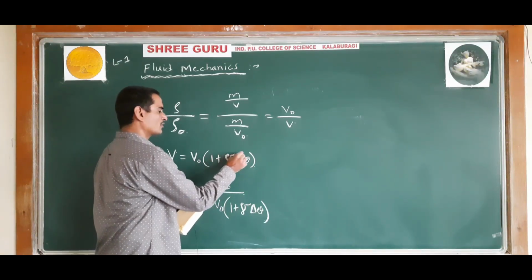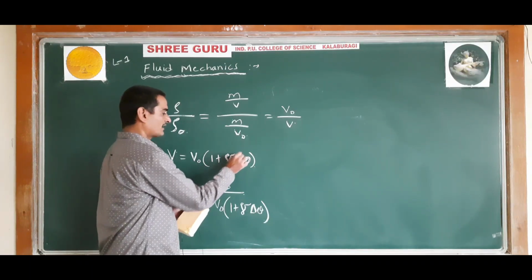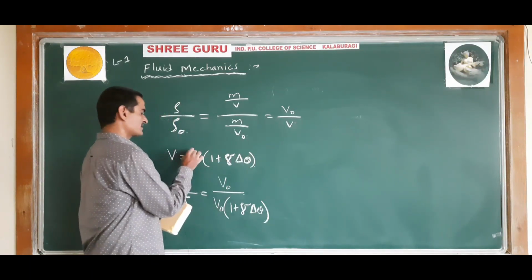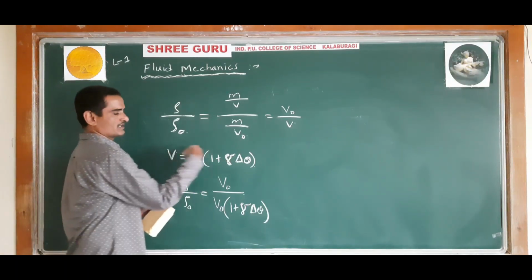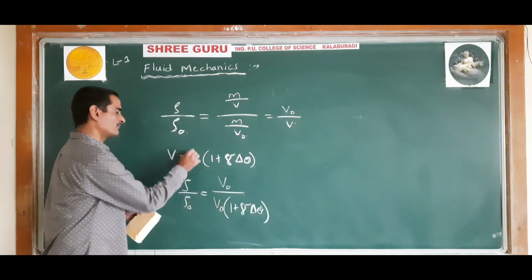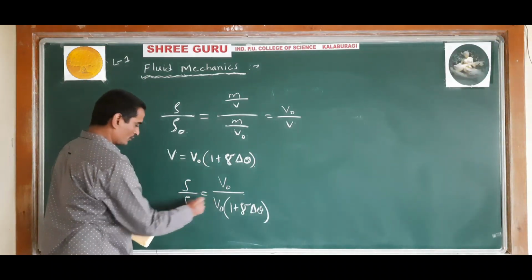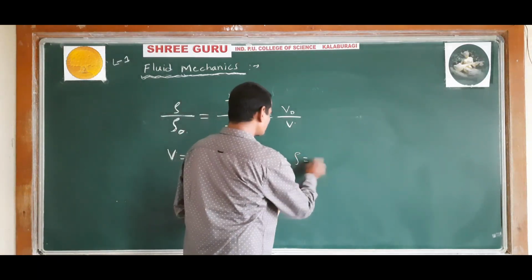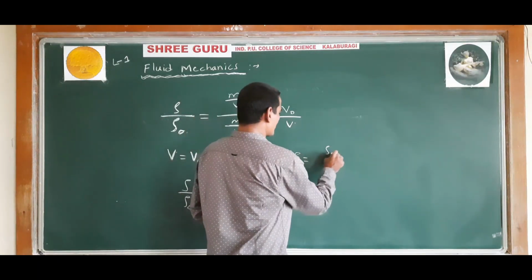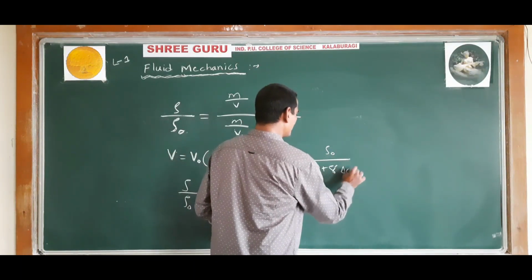Delta theta is the change in temperature. V is the volume at a temperature and V naught is the initial volume, or volume at 0 degree Celsius. So rho divided by rho naught, V naught cancels. So you will get rho is equal to rho naught divided by 1 plus gamma into delta theta.